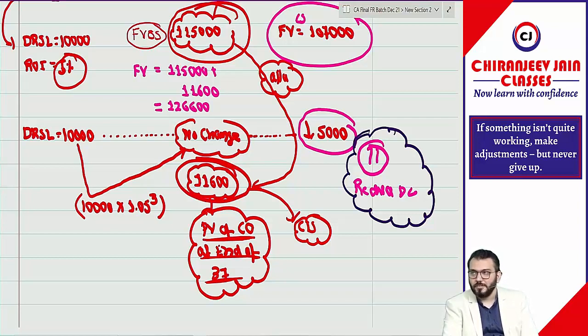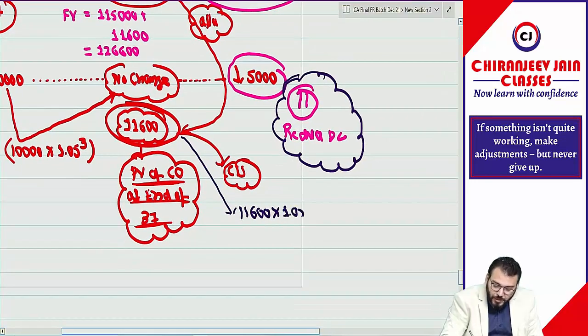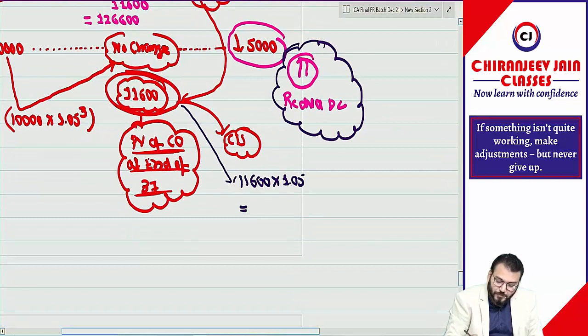7,200. Everyone getting 7,180? Correct. Very good. It means can I say 11,600? First you'll add interest. Interest what? 1.05. How much are you getting? 11,600 into 1.05. How much? Or can we take 12,200?